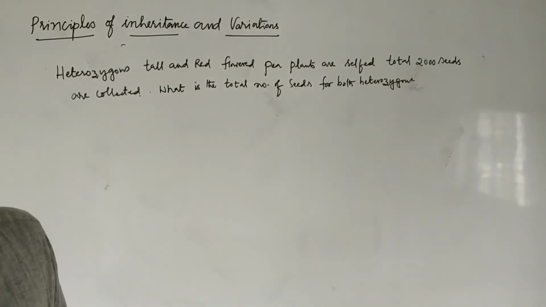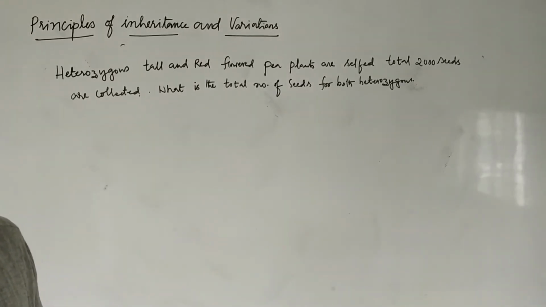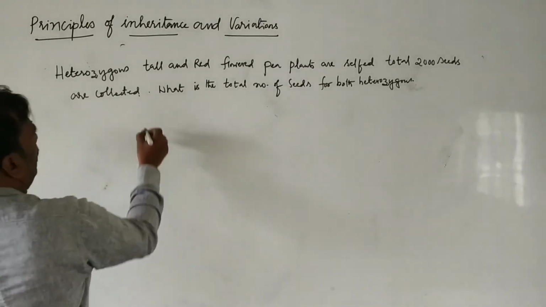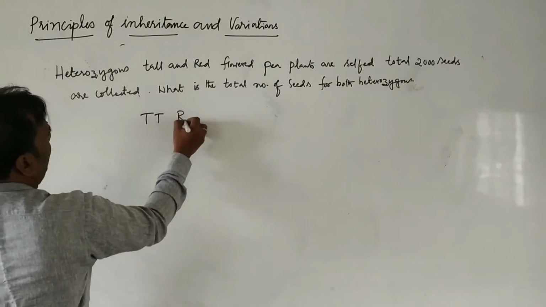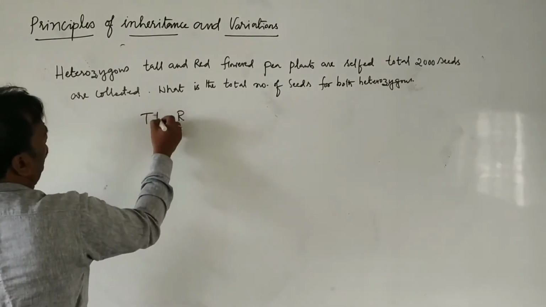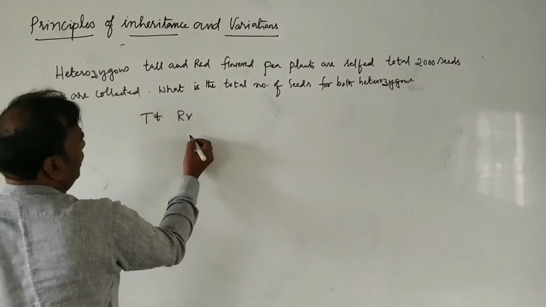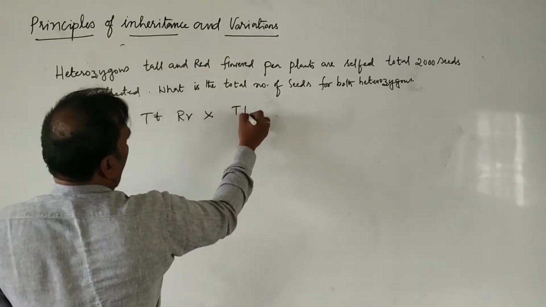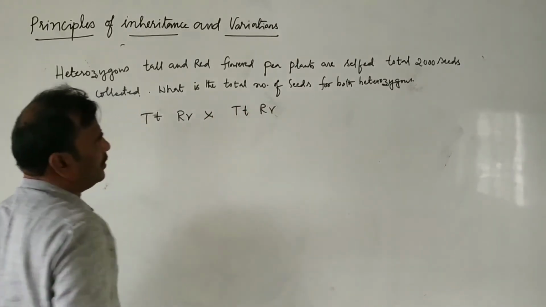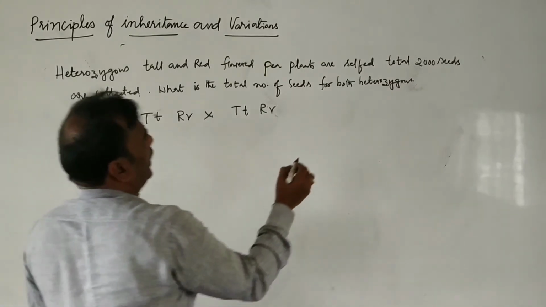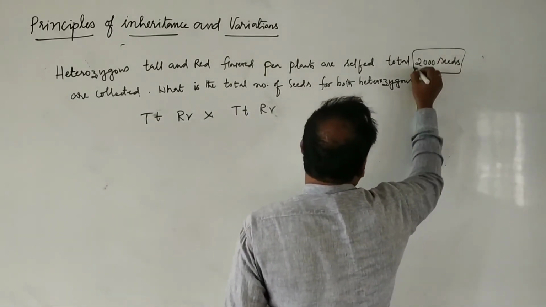So when heterozygous tall and heterozygous red flowered pea plants are self-crossed, how many seeds do we get here? 2000 seeds we get here.